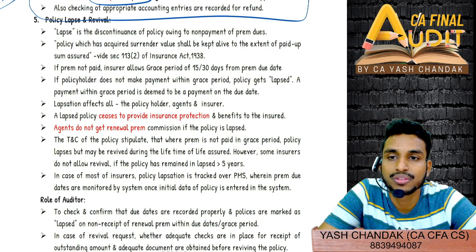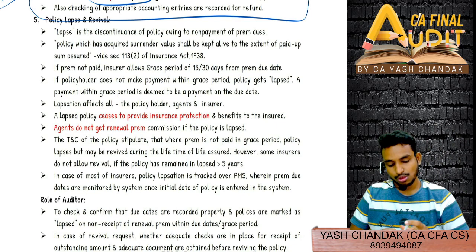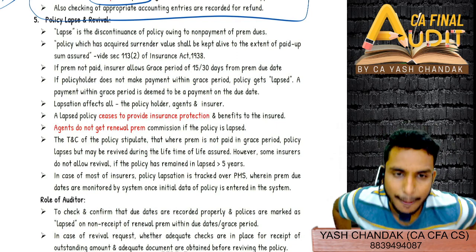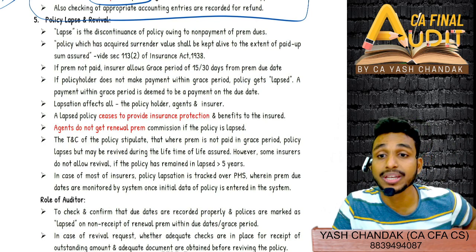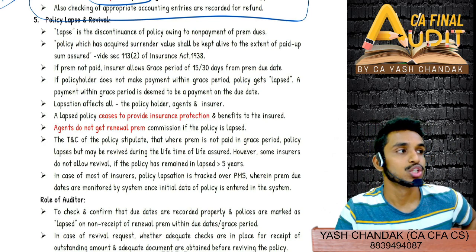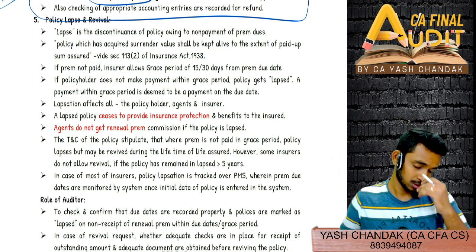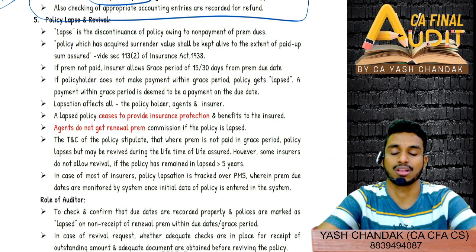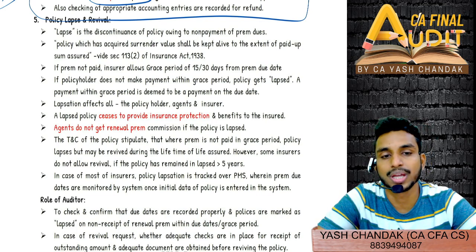Now come to policy lapse and revival. So when will the policy be lapsed? Lapsed means you will no longer be enjoying the benefit. When will this happen? When will the policy lapse? When the premium is not paid on due time, correct?